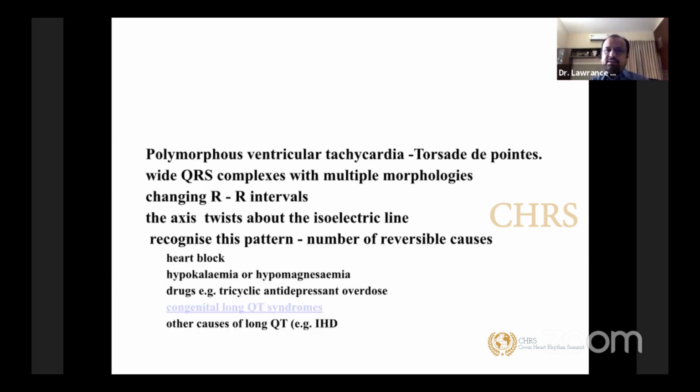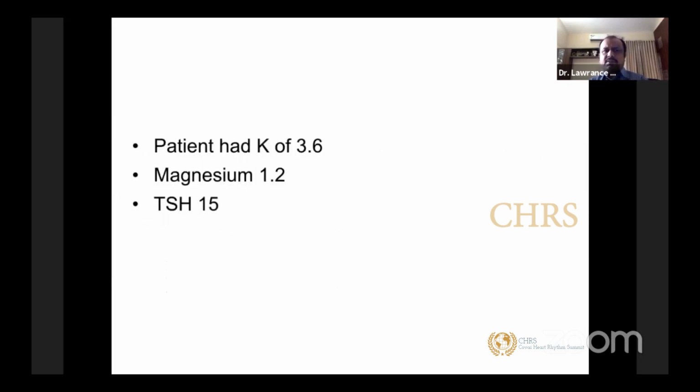If you look at the patient's reports, the patient had a potassium of 3.6. I would say that's not very low, but you have a significant magnesium depletion also. The patient had a combined depletion of magnesium and potassium, which caused a significant prolongation of QT. Along with that, you have hypothyroidism. On top of all three, the patient was on amiodarone infusion. So you have to be very careful when you have multiple factors which are going to cause QT prolongation.